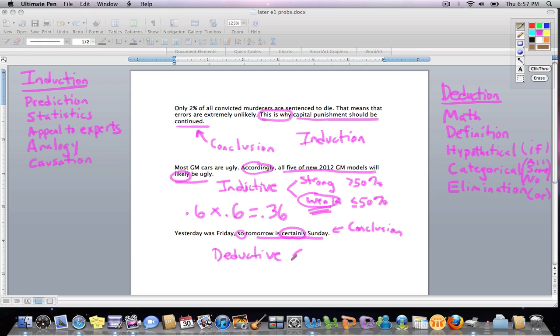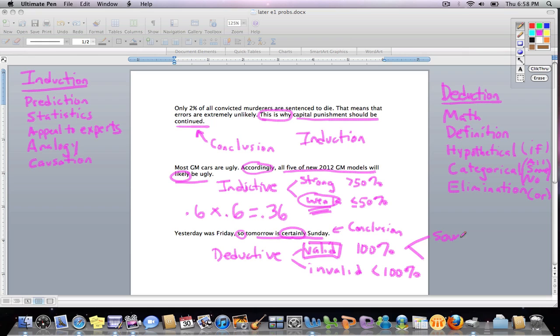Then we got to figure out, okay, if the argument is valid, and really that's a 100% chance that the conclusion is true based on the premise, or invalid, and that would be less than 100% chance. Okay, this one's actually valid though. If we take a look, if yesterday was Friday, that makes today Saturday, and that makes, no doubt about it, tomorrow Sunday. This argument is valid.